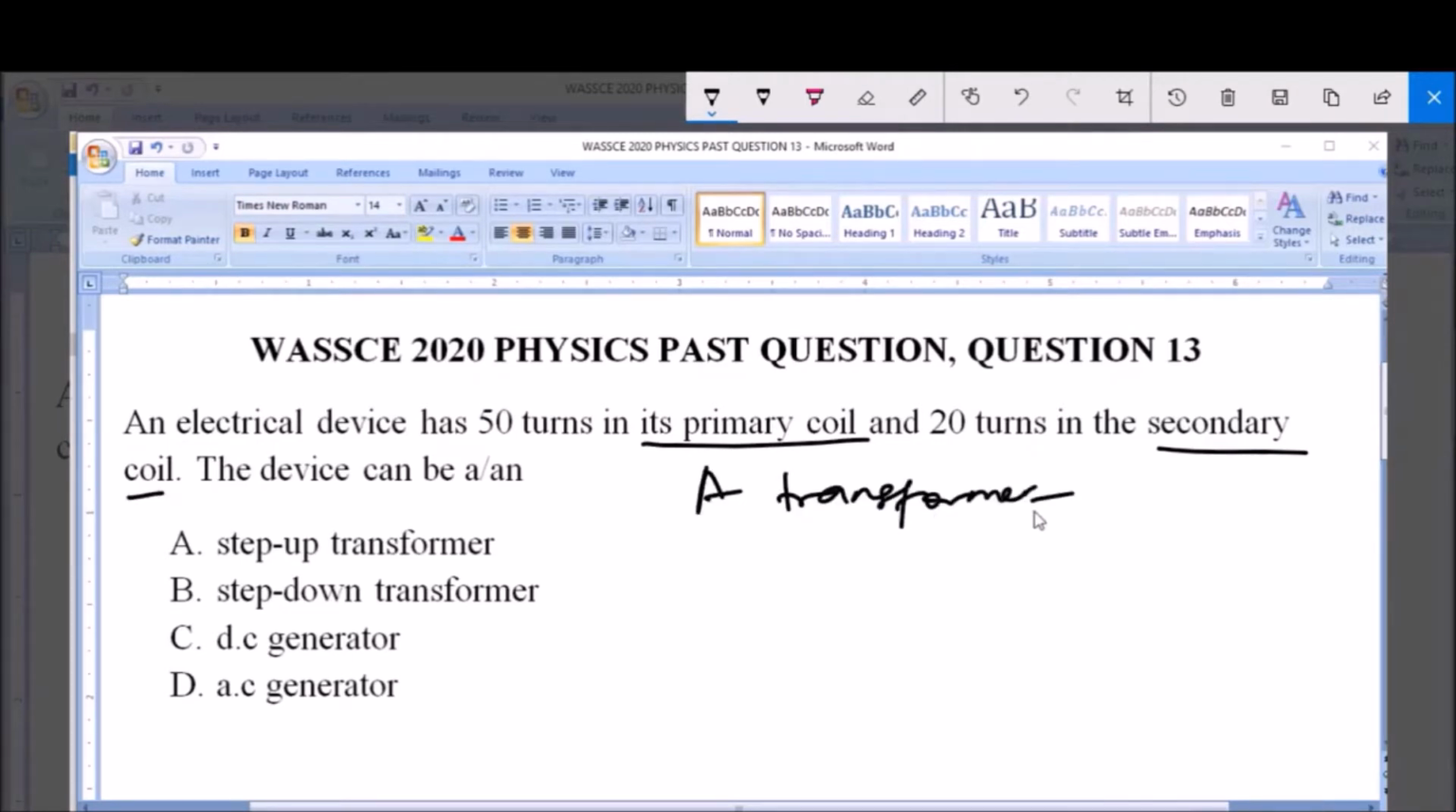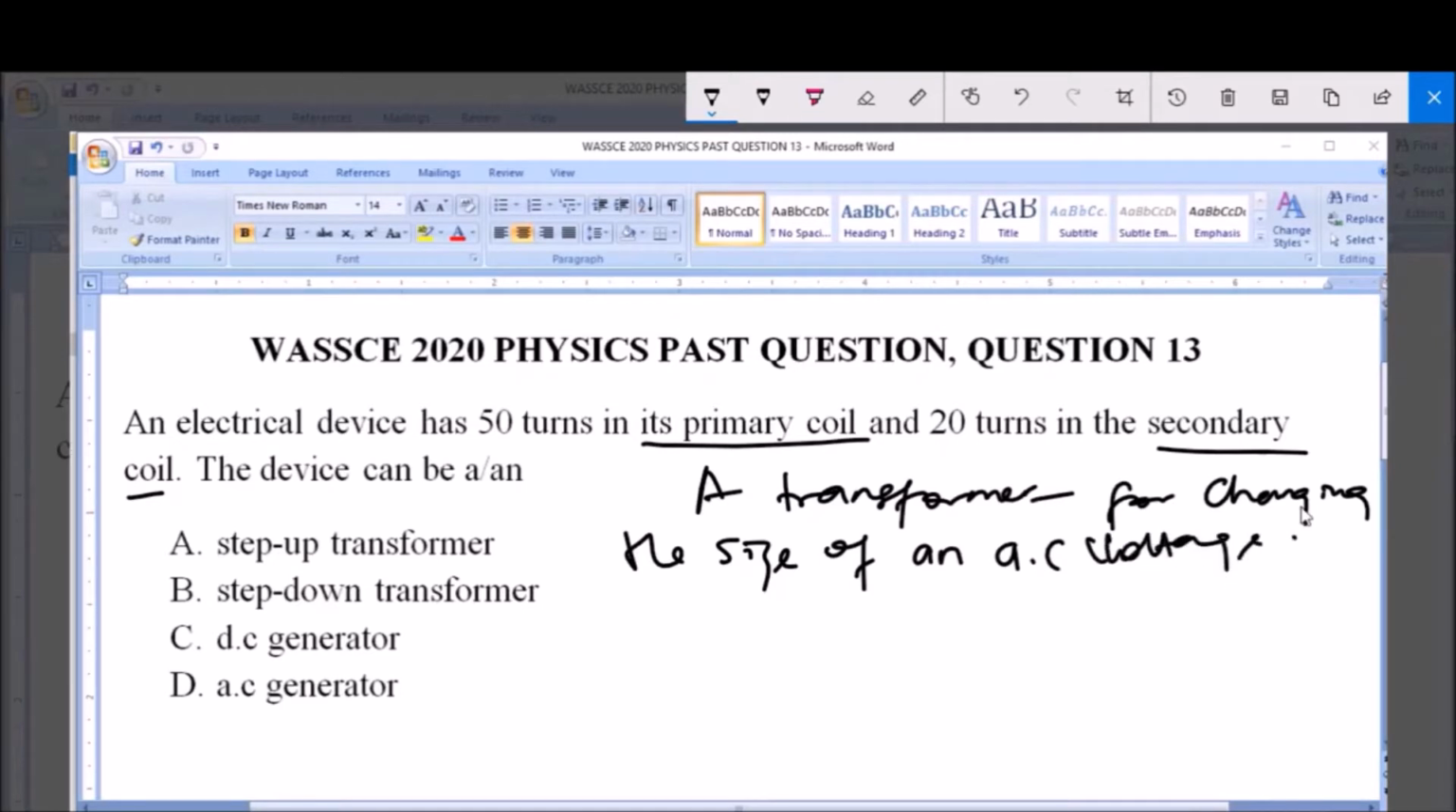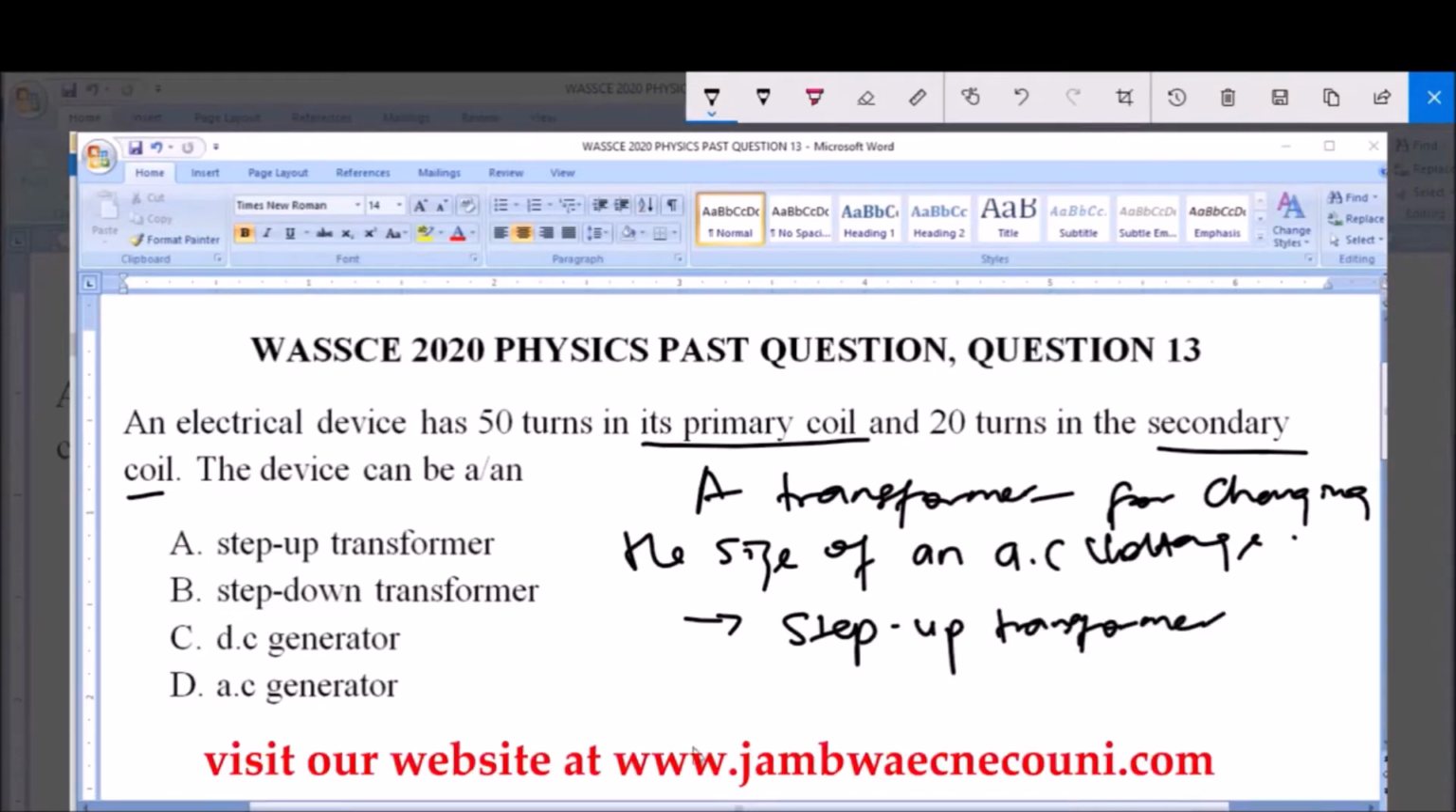Now, a transformer is an electrical device used for changing the size of an alternating current voltage. That's an AC voltage. So in other words, it acts to increase or decrease the EMF, that is the electromotive force of an alternating current. Now there are two types of transformer. We have the step-up transformer, and then we have the step-down transformer.